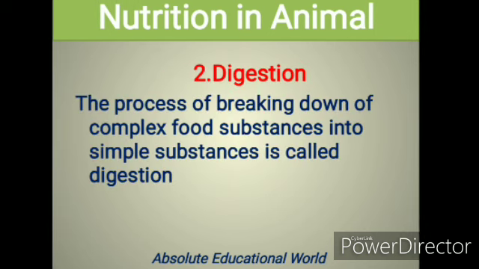Next, digestion. What is digestion? The process of breaking down complex food substances. Complex means large particles of the food. Breaking down large particles of the food substances into simple soluble substances is called digestion. The process of breaking down means broken into small pieces, into simple soluble substances.